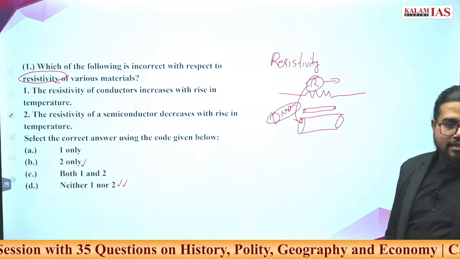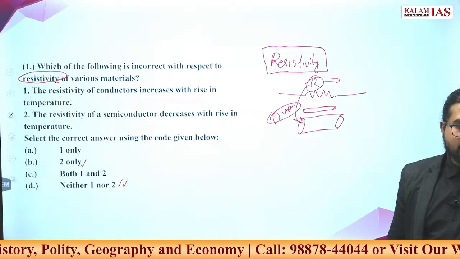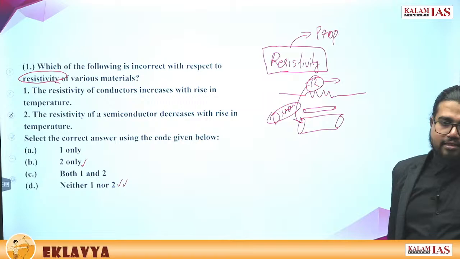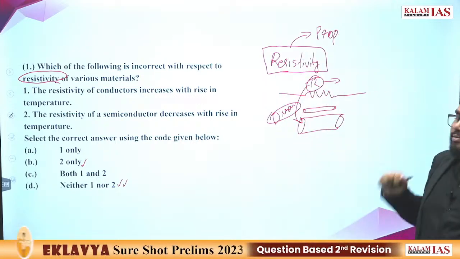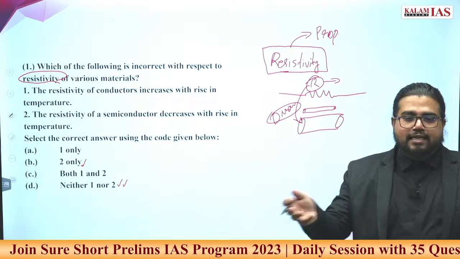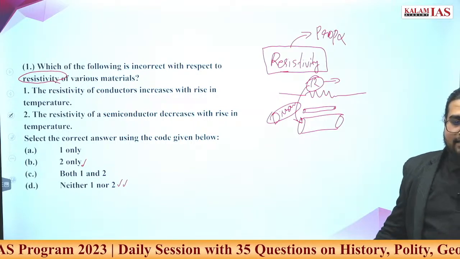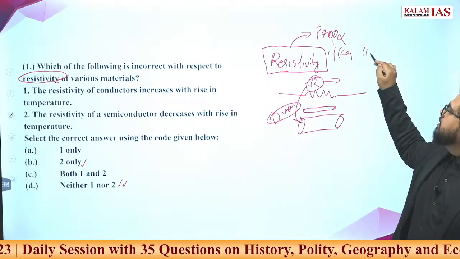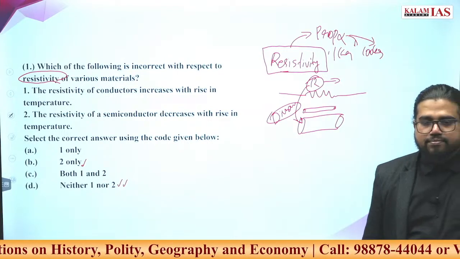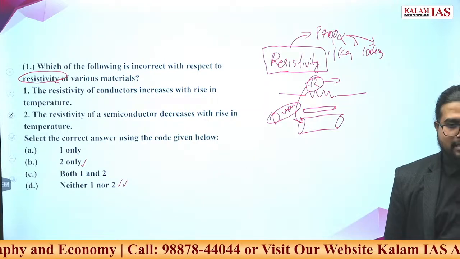On the other hand, resistivity is a characteristic property of a material. This depends on which kind of material this resistance is made of. If there is more alloy, more copper alloy, it may conduct electricity better. It is not dependent on material size. Whether you take 1 kg of the material or 100 kg of the material, the property will remain the same. Now compare what happens to resistivity when temperature rises.